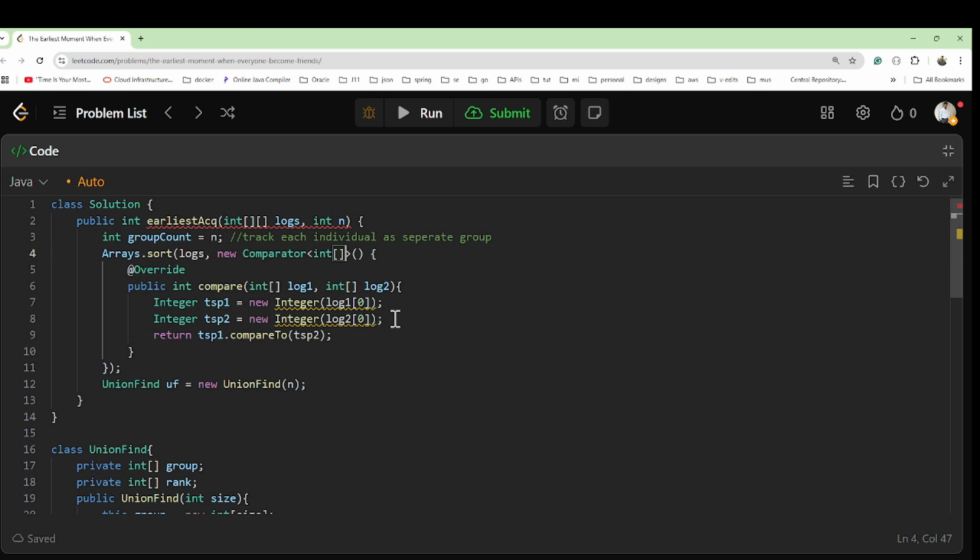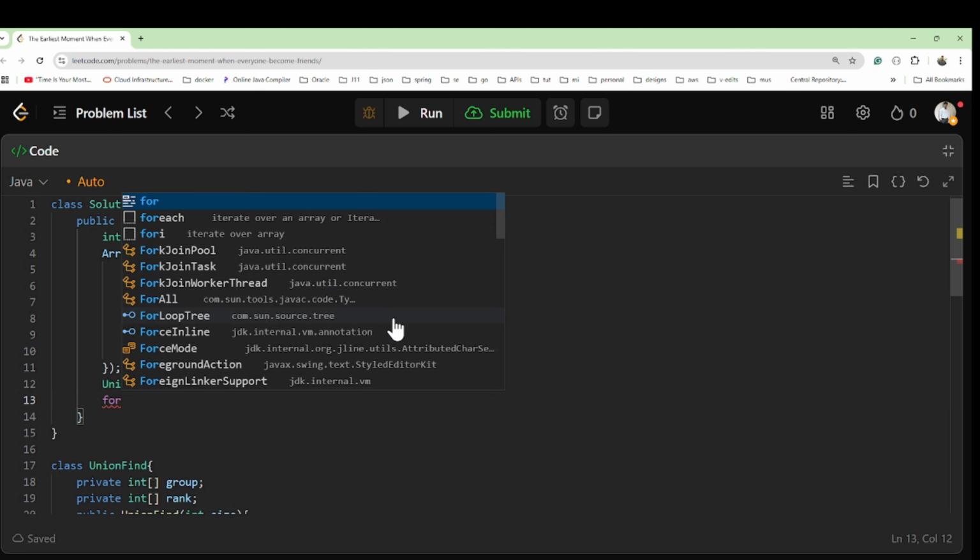Now your timestamps are sorted in chronological order, so that we can compare based on the timestamp. At each timestamp we'll check if it belongs to the same group or not. If it is in the same group, we will not merge. If it is in a different group, we will merge. You got my point? Now once your data structure is ready, because we have already initialized it by passing n, the UnionFind data structure UF is ready.